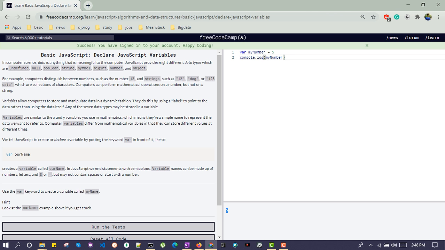Again, if we change myNumber to some other value, myNumber equal to, just give some string, 5, and let's console this one now. myNumber.